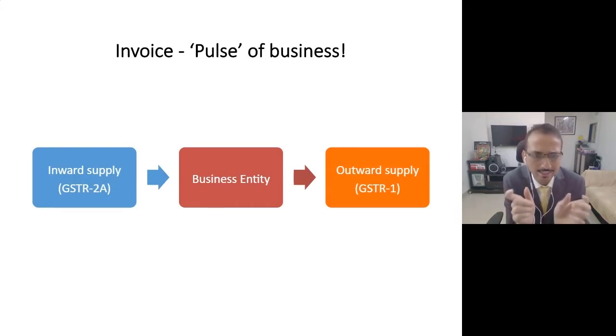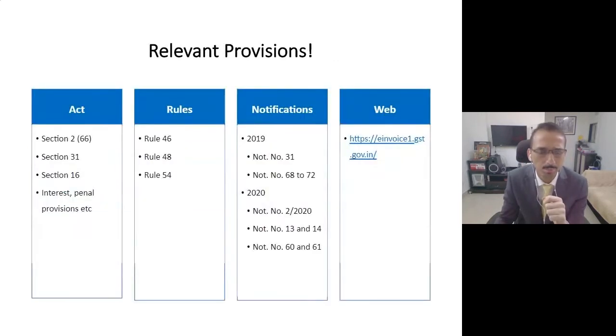If these two data sets are available with you, as a professional, you will be able to broadly understand the business activity of this organization. And that's the reason it is said that invoices are nothing but the pulse of a business, correct? And that's the reason the government wants to catch hold of this pulse of the business, so that on a real time basis they are able to understand and detect various data sets which are generated within a particular company.